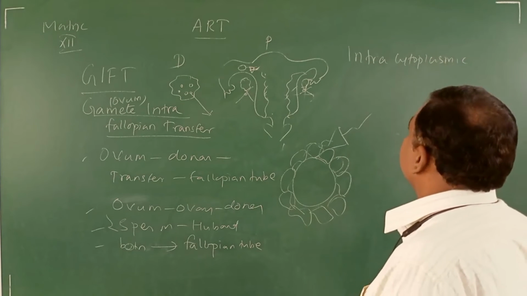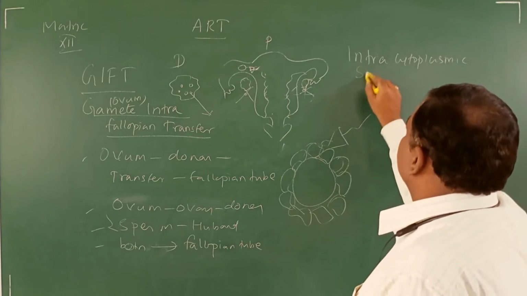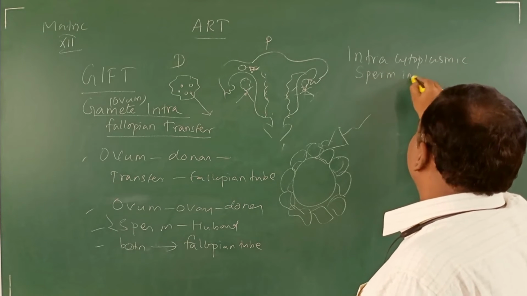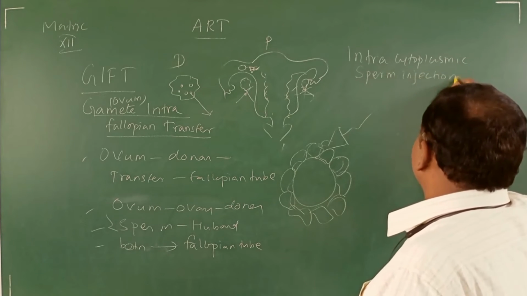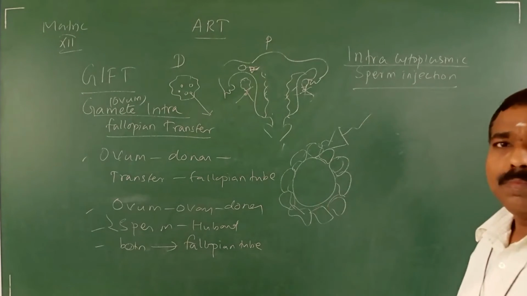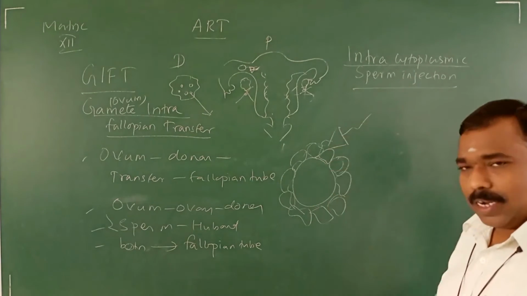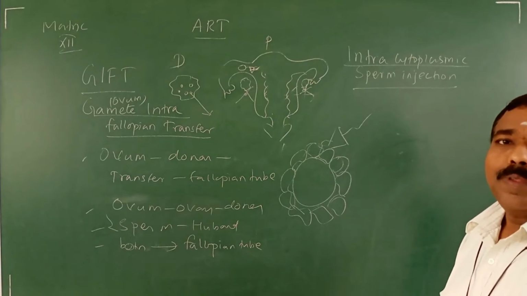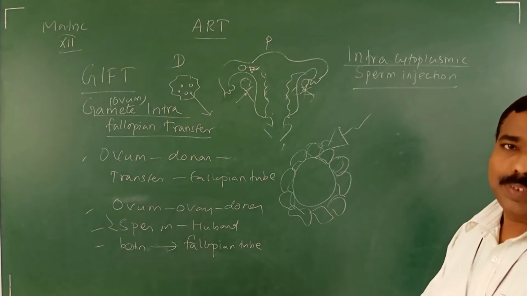Intracytoplasmic sperm injection. What is the problem? The sperm is unable to enter, that is the only problem. So they can do it artificially.